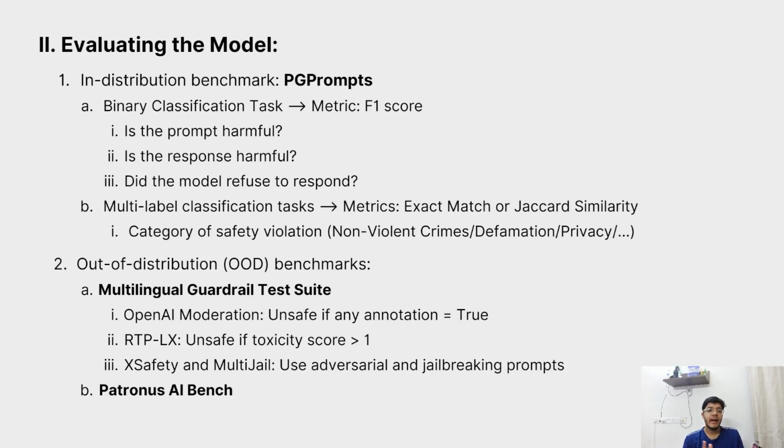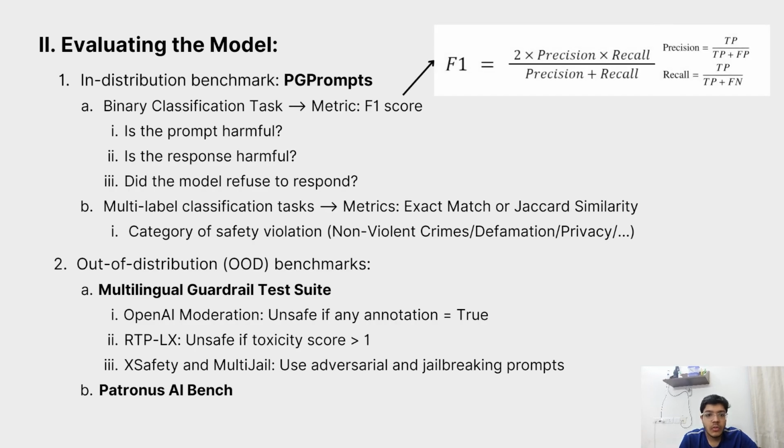Let's look at how Polyguard was evaluated. We'll start with in-distribution evaluation, which is on the Polyguard prompts benchmark, 29,000 samples translated from the WildGuard test. So in-distribution, we have two different parts. We have binary classification tasks, in which we are just asking questions like, is the prompt harmful, is the response harmful, or did the model refuse to respond or not? So these are basically a yes or a no. For these kinds of tasks, we use an F1 score. F1 score balances precision and recall for the positive class.